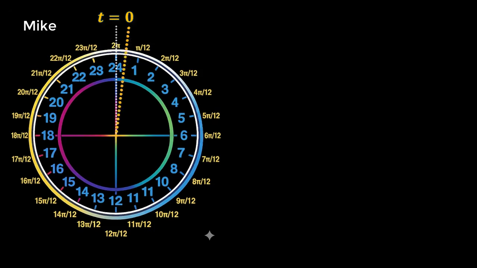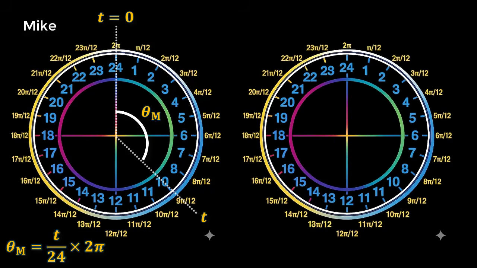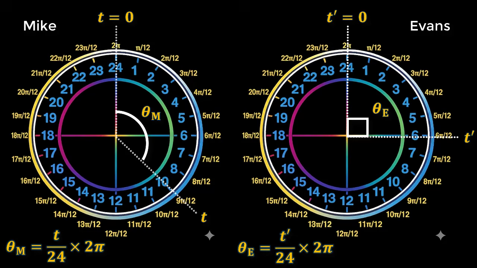The phase of Mike at time t in Mauritius is theta_m equals t over 24 times 2 pi, while the phase of Evans at time t' in England is theta_e equals t' over 24 times 2 pi.